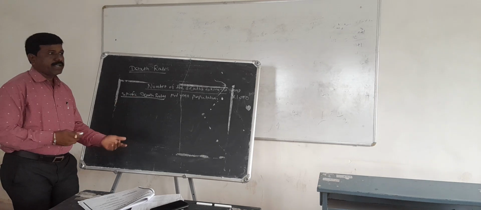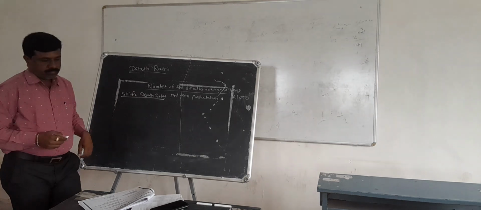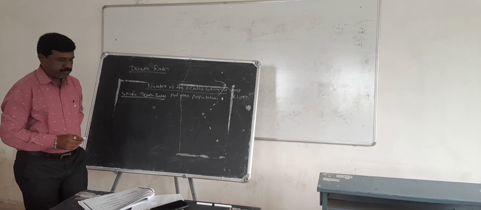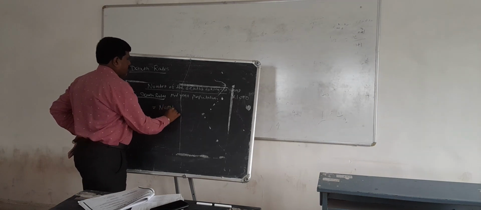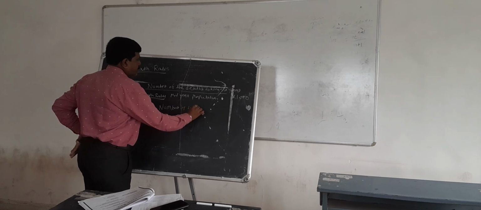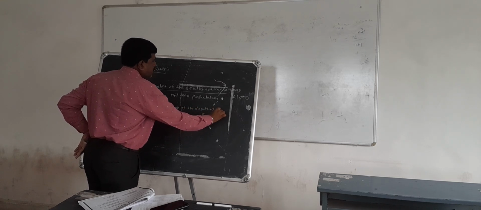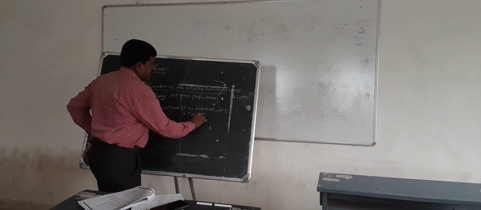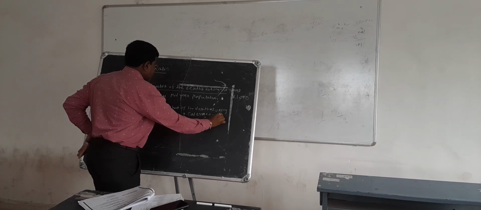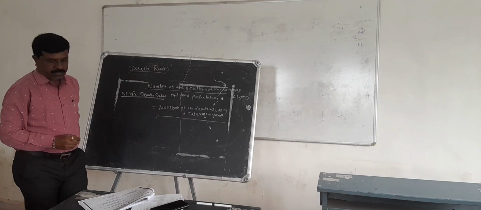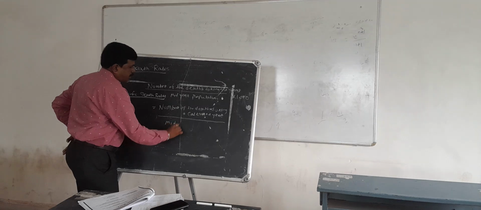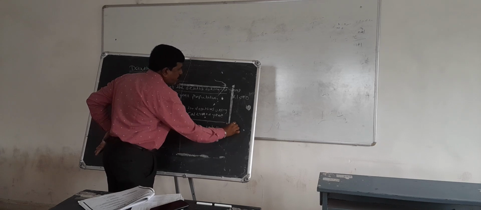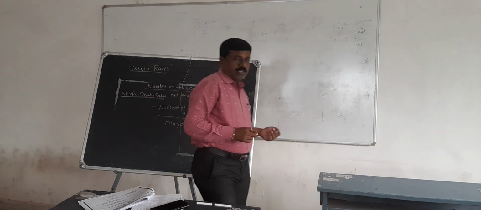We find the specific death rate as the number of deaths during the calendar year divided by the mid-year population into 1000. That is the specific death rate.